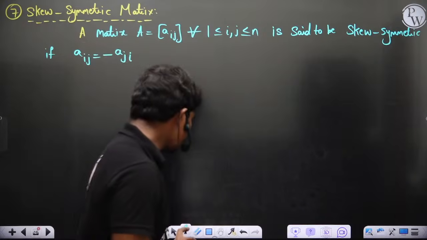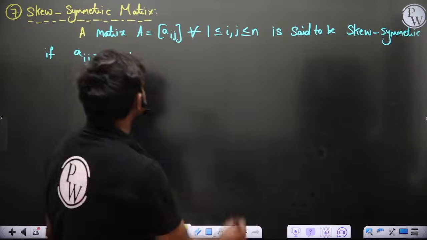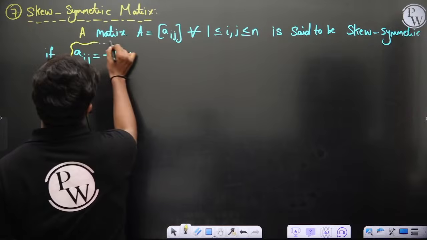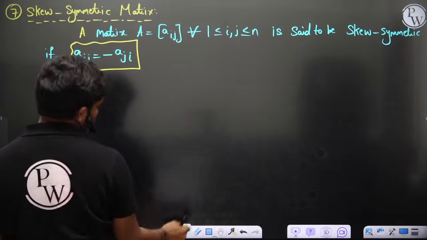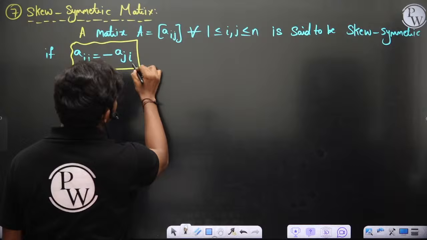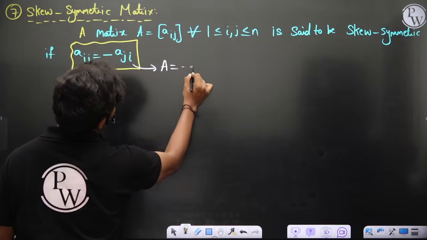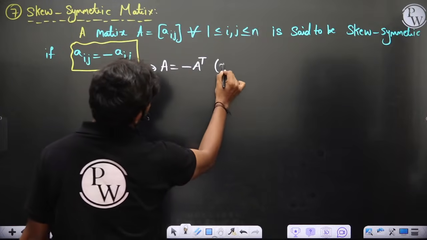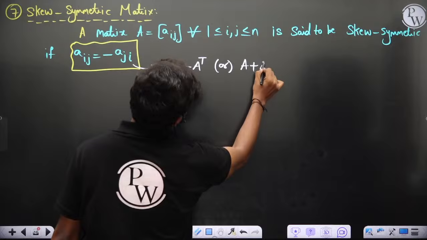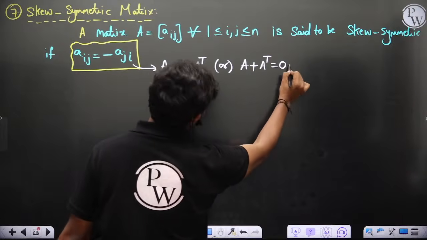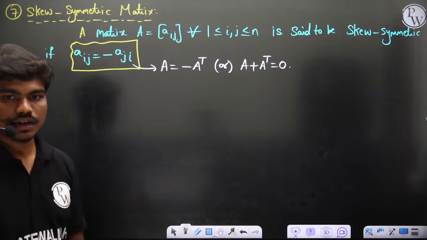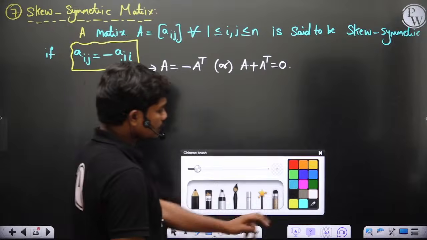So ultimately, this statement, which many of you are familiar with, tells you that A is equal to minus A transpose, or some people like to say A plus A transpose is equal to 0. Both are correct. Now let's observe a few points about this.